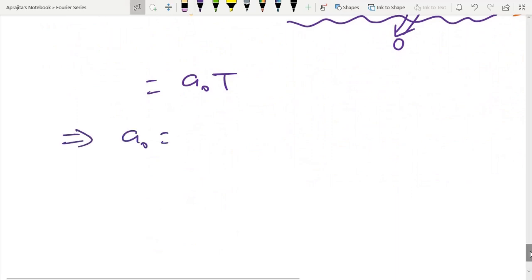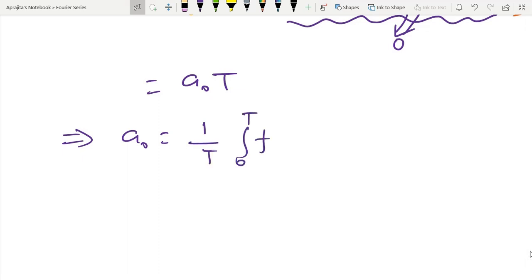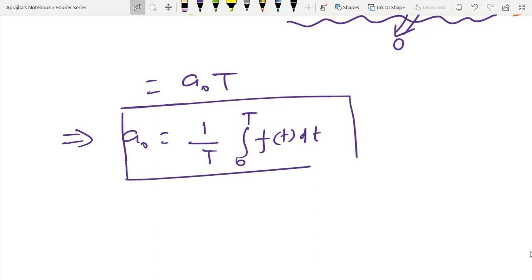So a0 is nothing but 1 by T integral 0 to T f(t) dt. So in this way I am able to calculate the first term of the trigonometric Fourier series.